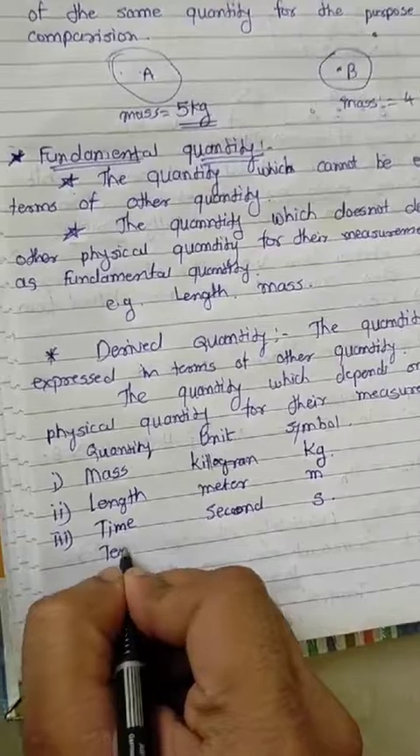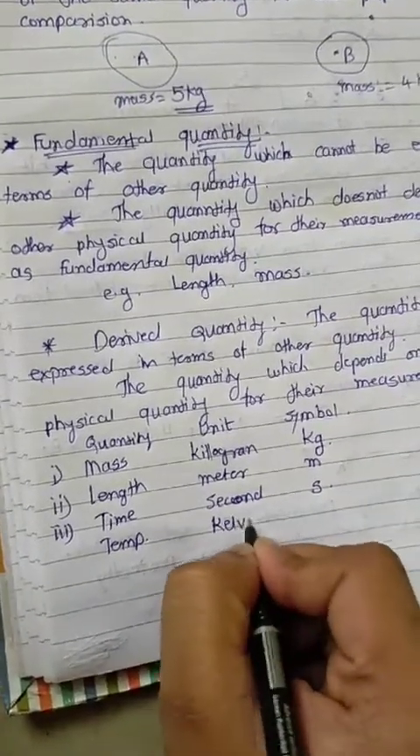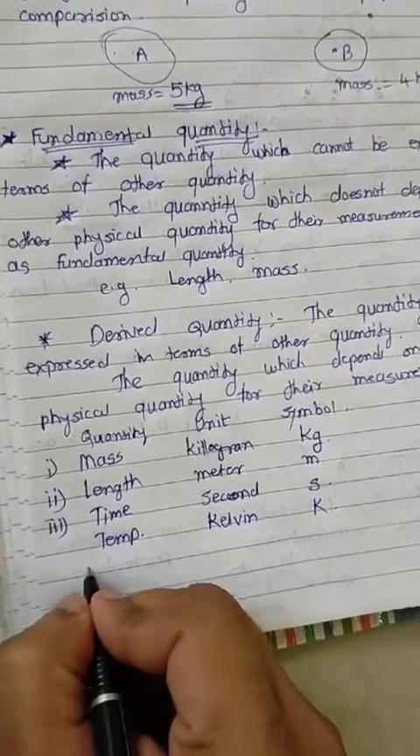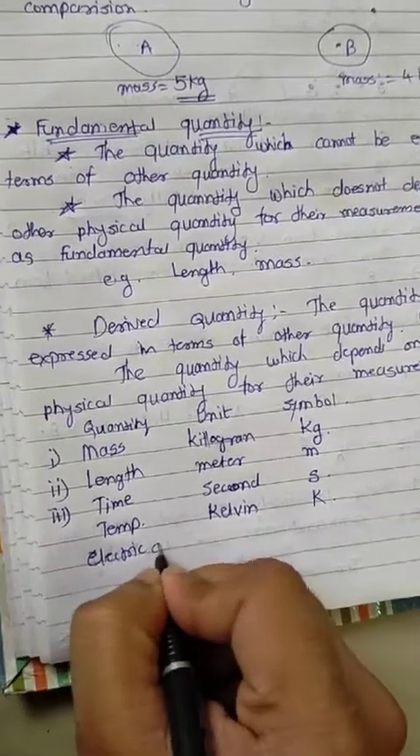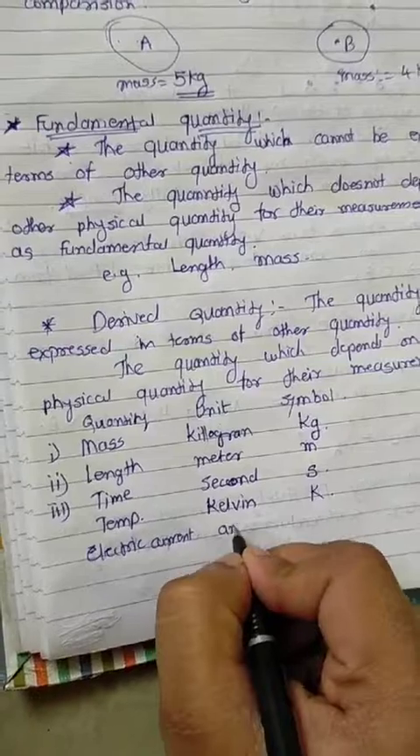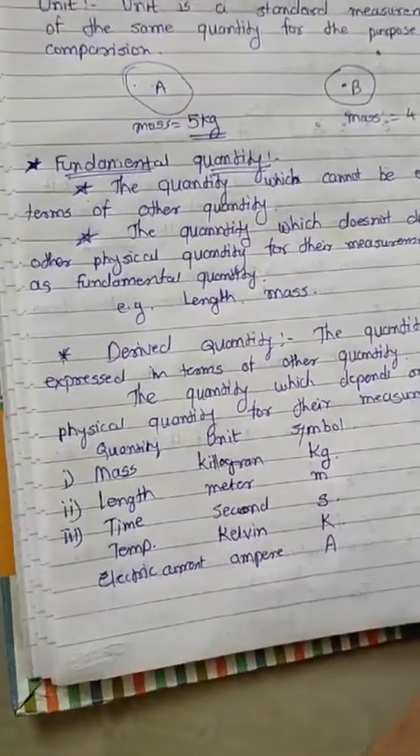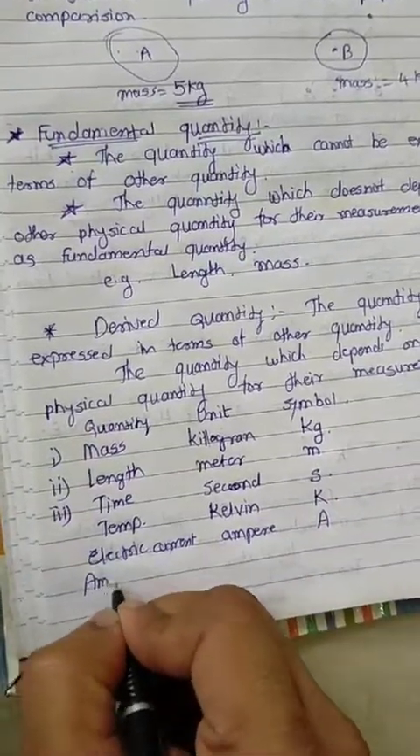Next one is temperature. Temperature is measured in Kelvin. Here K is capital. Next one is electric current. Electric current is measured in ampere. Here A is capital A. Next one, amount of substance.